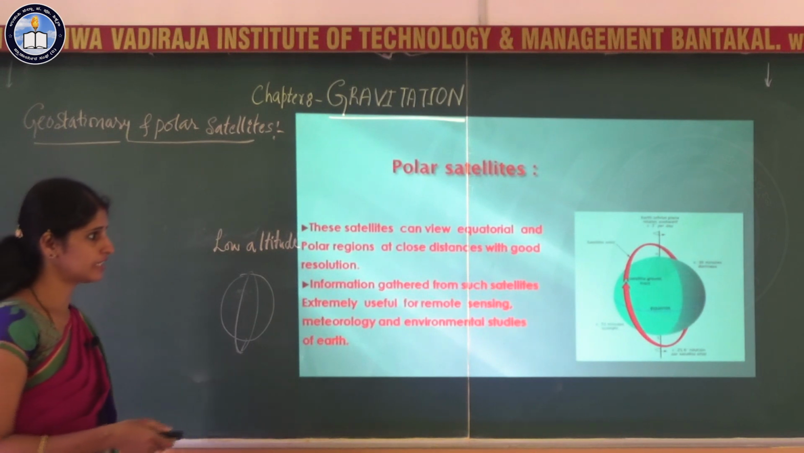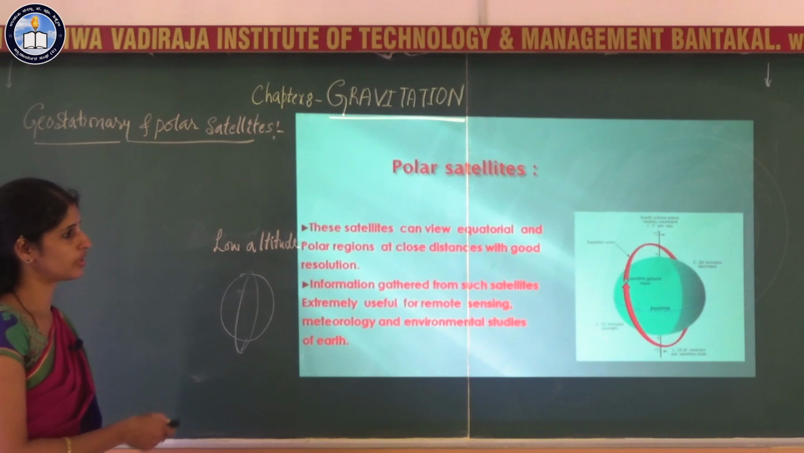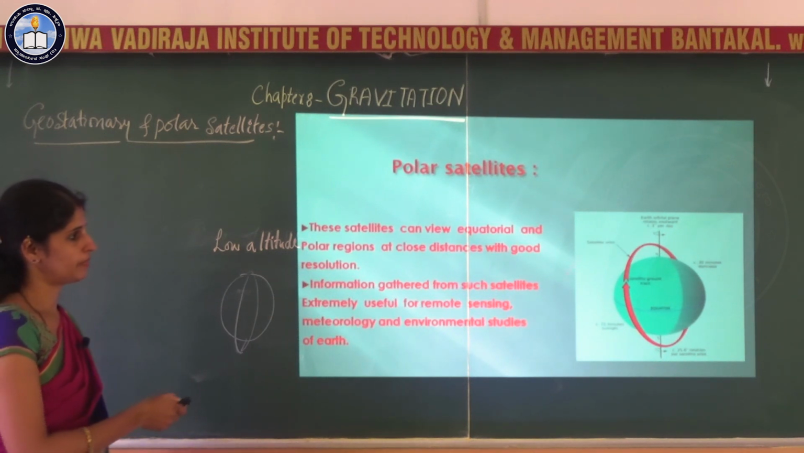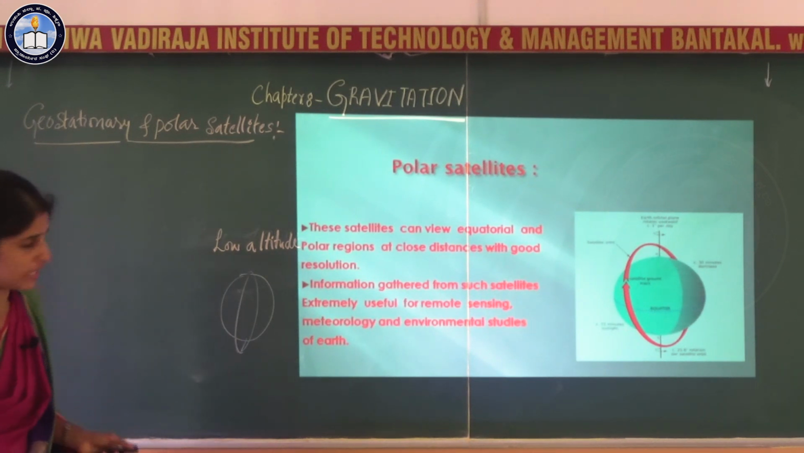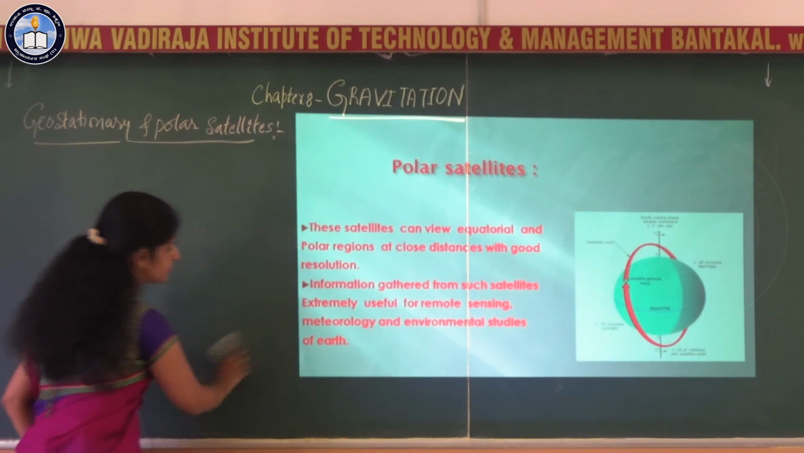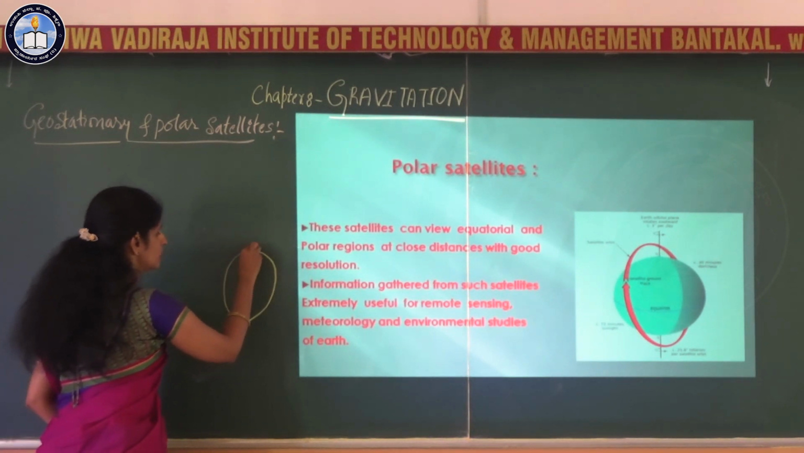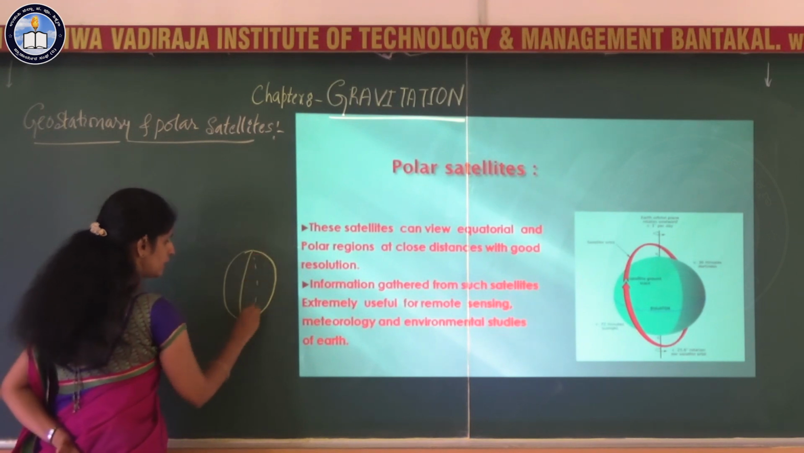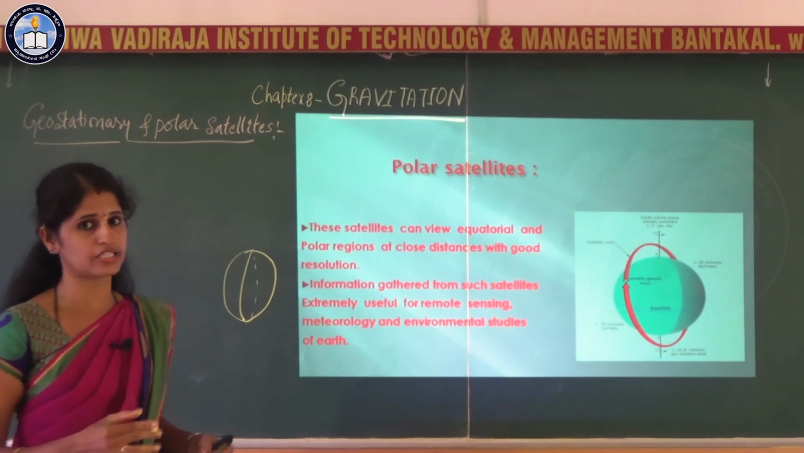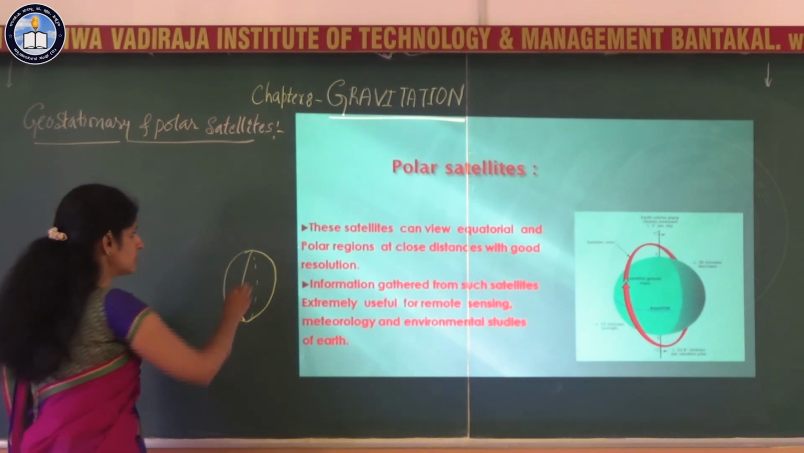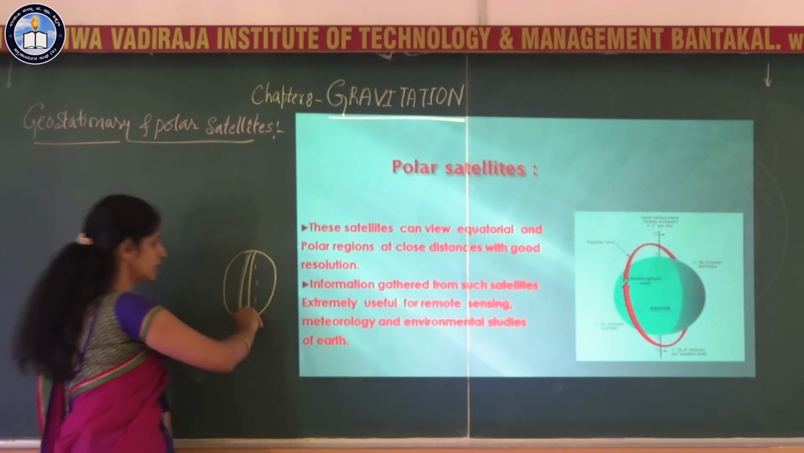Here you can see how the satellite rotates around the earth. It will move from north to south, passing through the poles of the earth. As this satellite revolves around the earth, when it moves around the earth in one particular orbit, the camera attached to this satellite will cover one strip of the earth, and the adjacent strip will be covered in the next orbit.